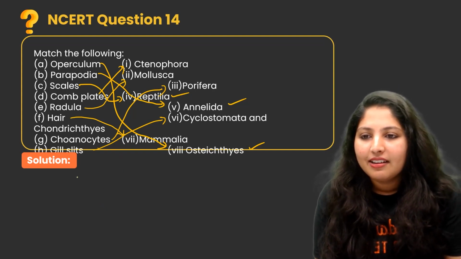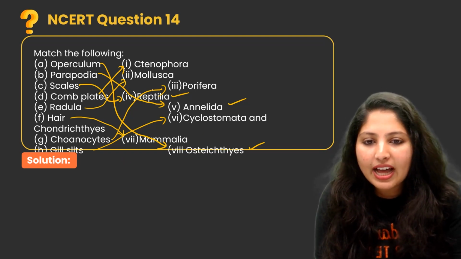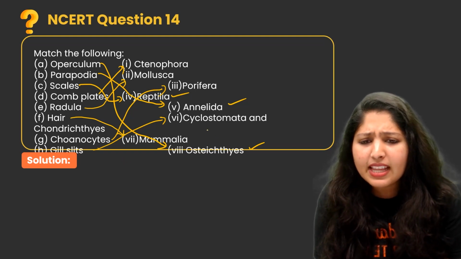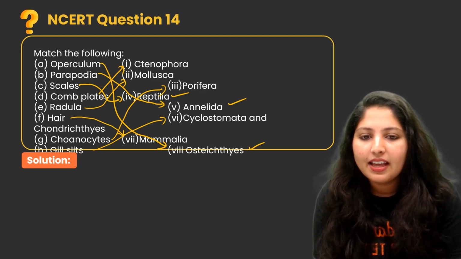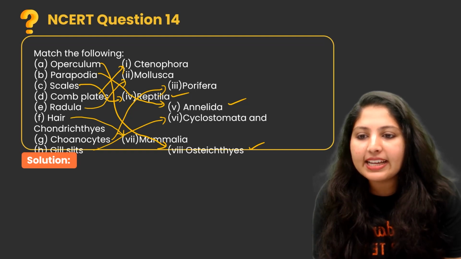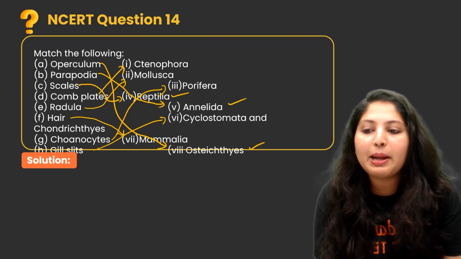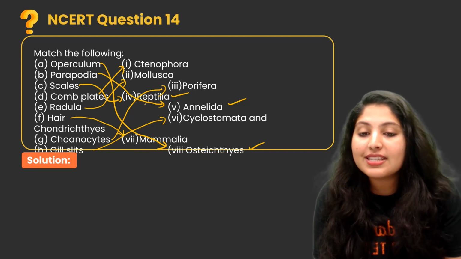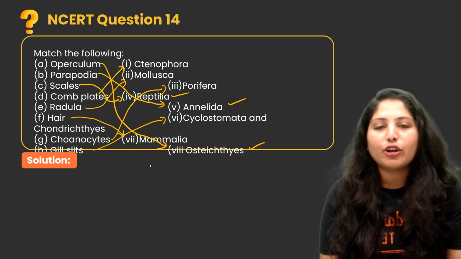So: operculum, Osteichthyes; parapodia, Annelida; scales, reptiles; comb plates, Ctenophora; radula, Mollusca; hair, Mammalia; choanocytes, Porifera; gill slits, Cyclostomata and Chondrichthyes.